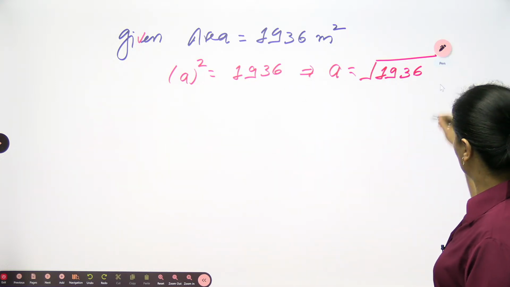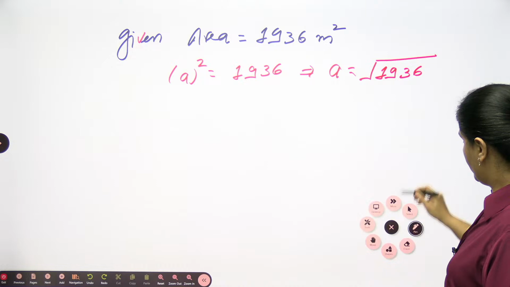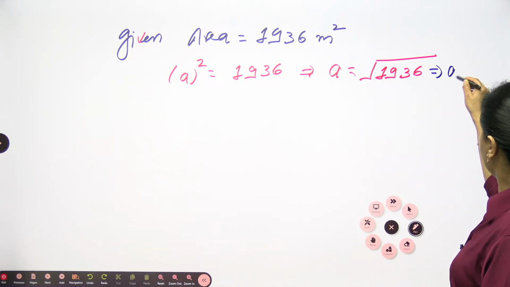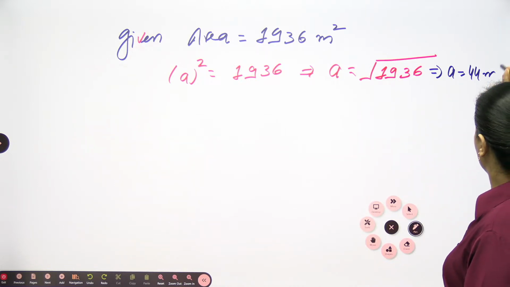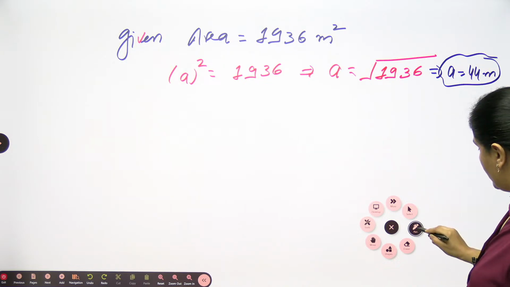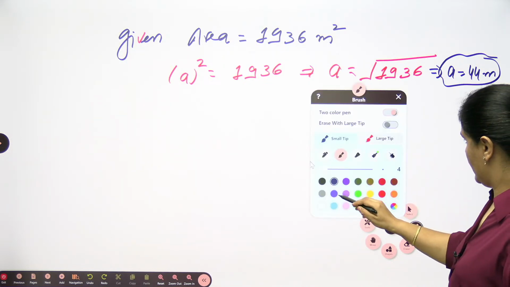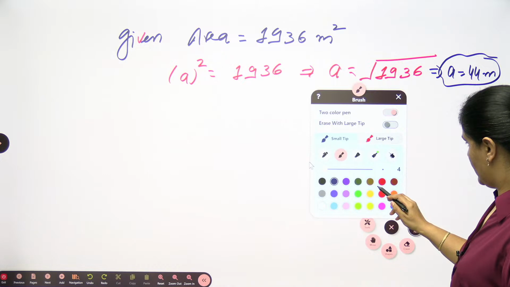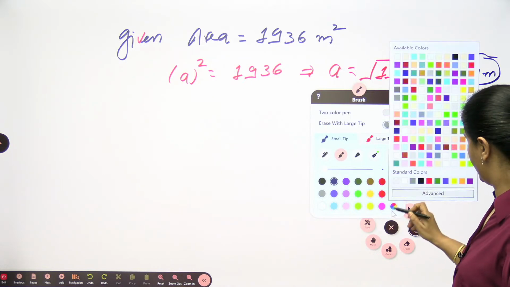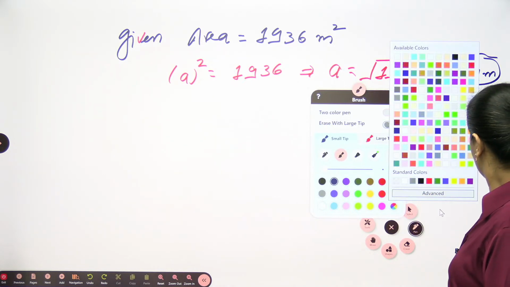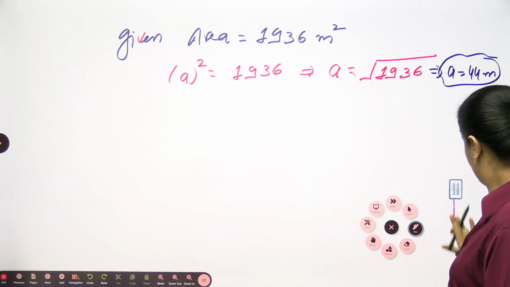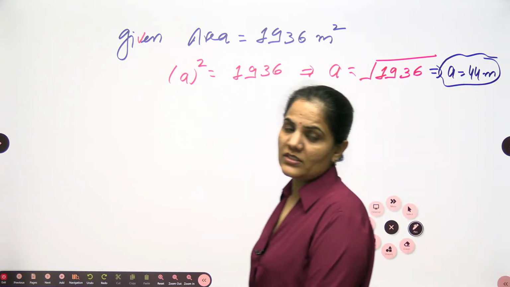So the side is nothing but 44 meter. Let's hold it. This is your side.